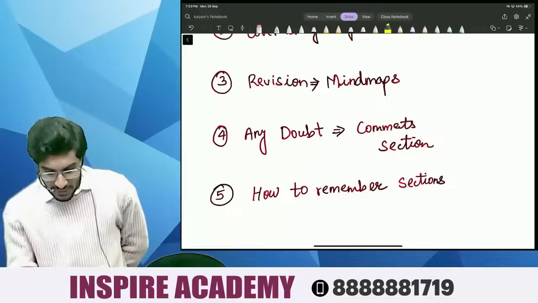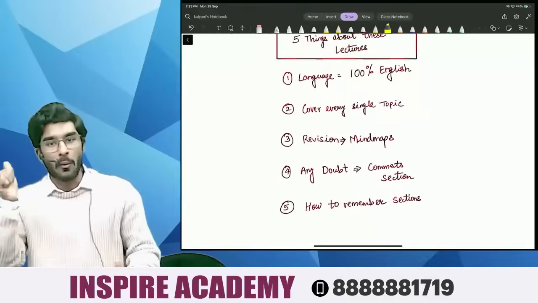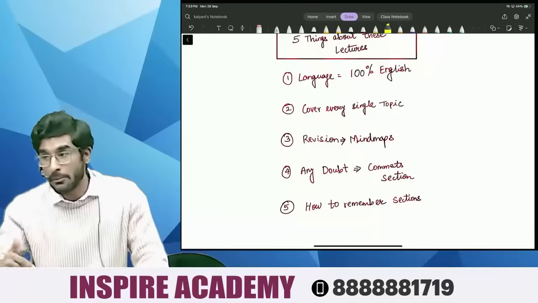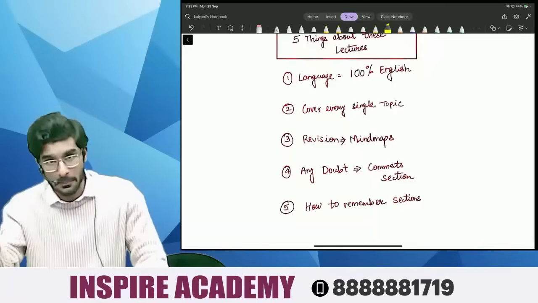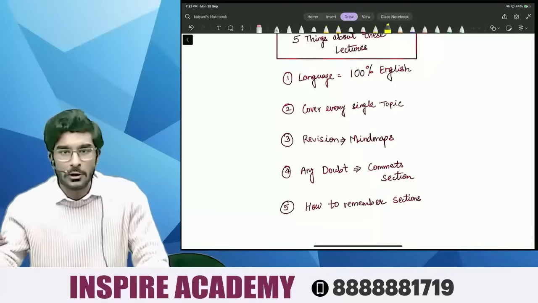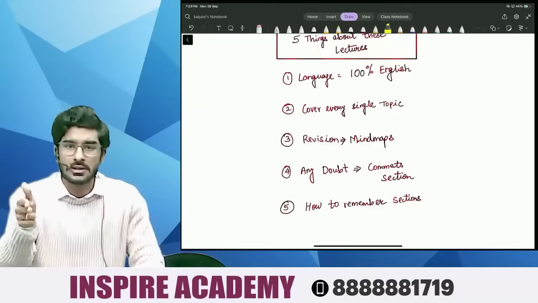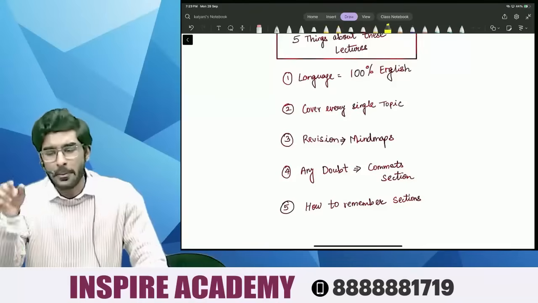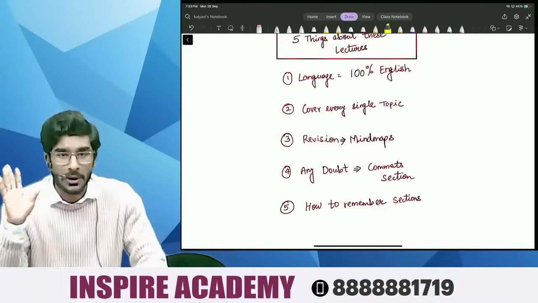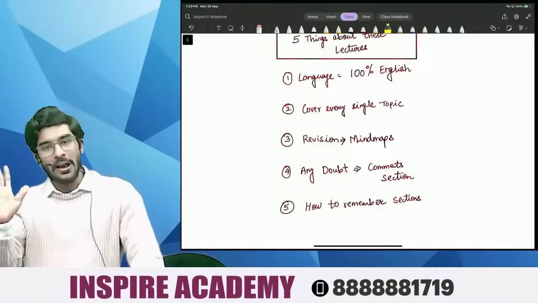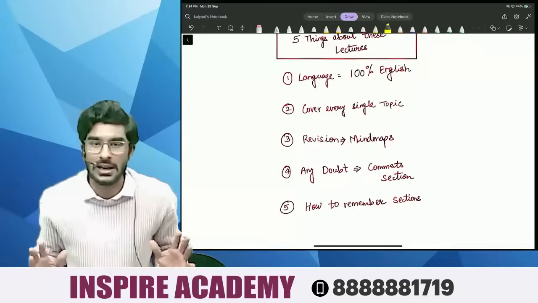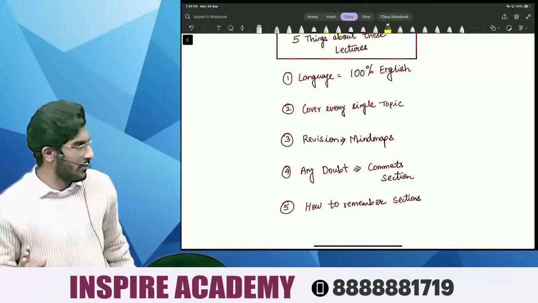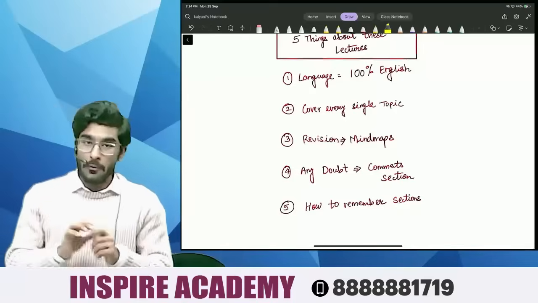Right people? So 5 things people I want you to remember. Number 1 is the language is going to be completely English. Number 2, we're going to cover every single topic, every single concept using logic, and most importantly using examples. Number 3, once we cover every single topic and concept, we're going to revise all those concepts using mind maps. Okay people. Number 4, if you have got any doubt people, simply pause this video, drop all your doubts in the YouTube comment section. Right people? And number 5, we're going to understand how to remember sections in a magician manner that even after 5 years, you will never forget those sections at all. Okay people, chalo. Now, first thing is over.